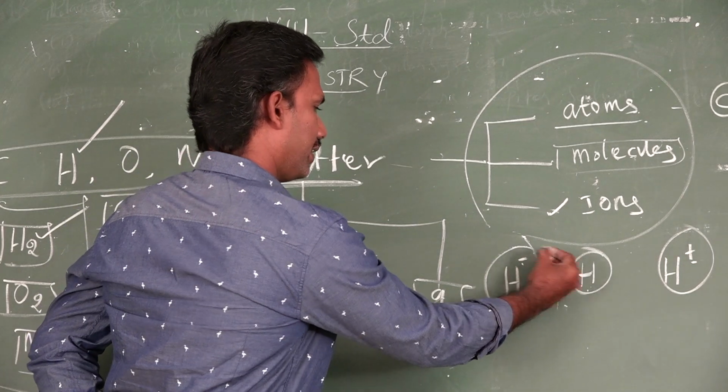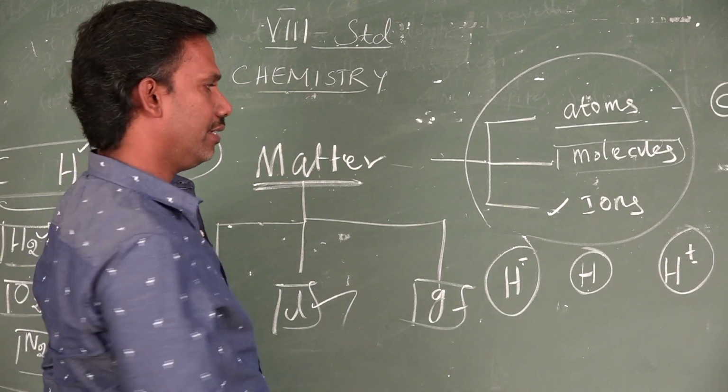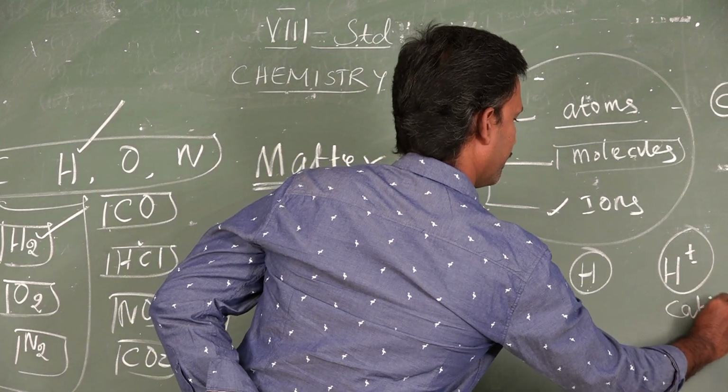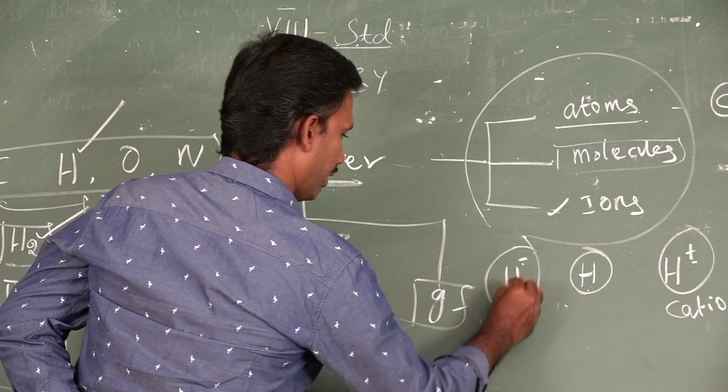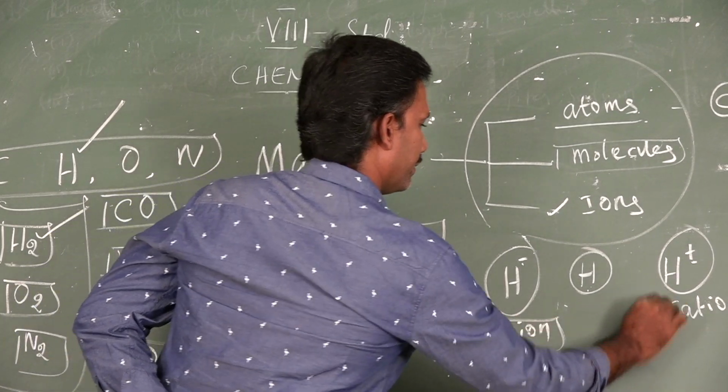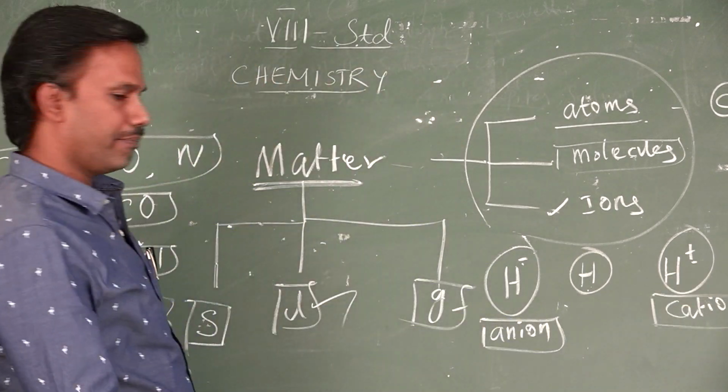Likewise, hydrogen having the negative charge, they are called ions. Positive charge means that is called a cation. If I am possessing the negative charge, that means anion. So how are the ions made?